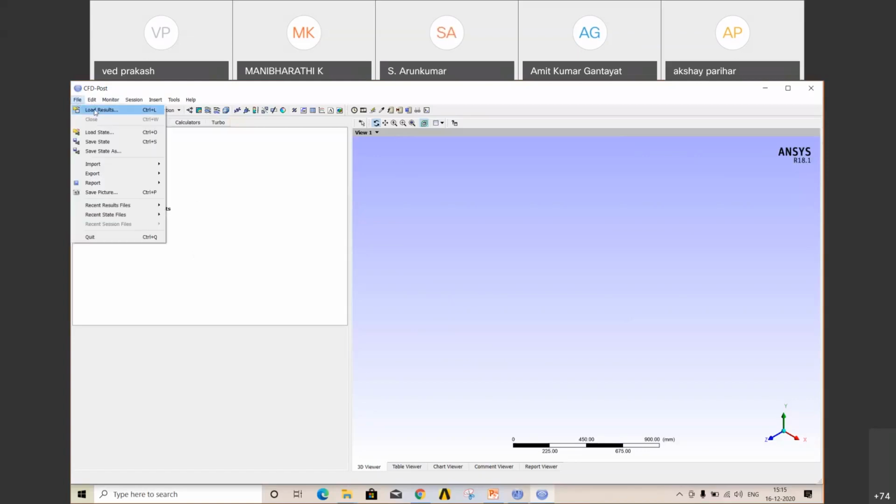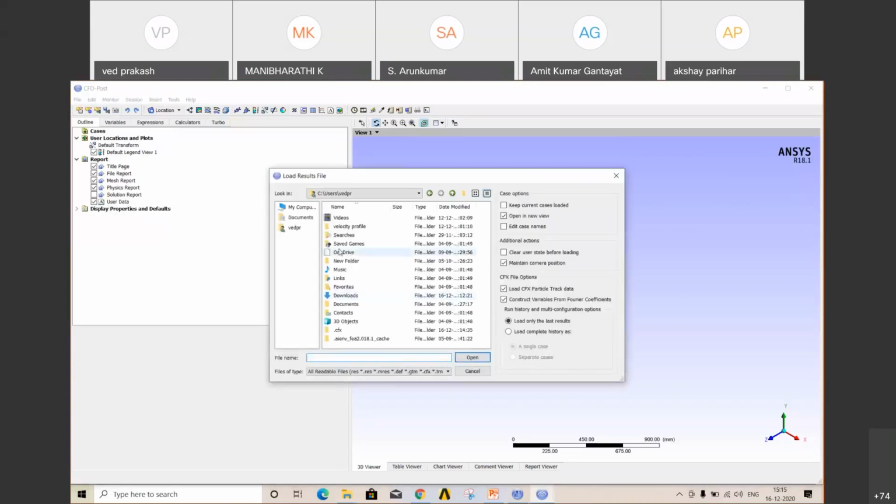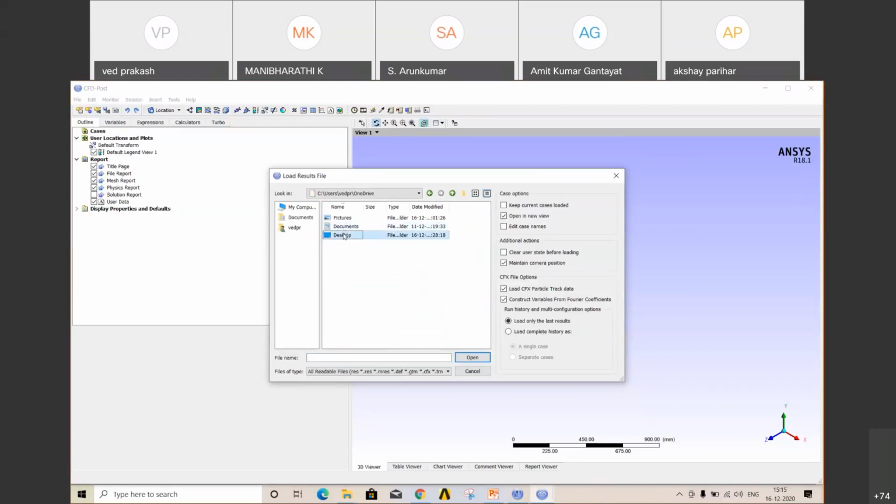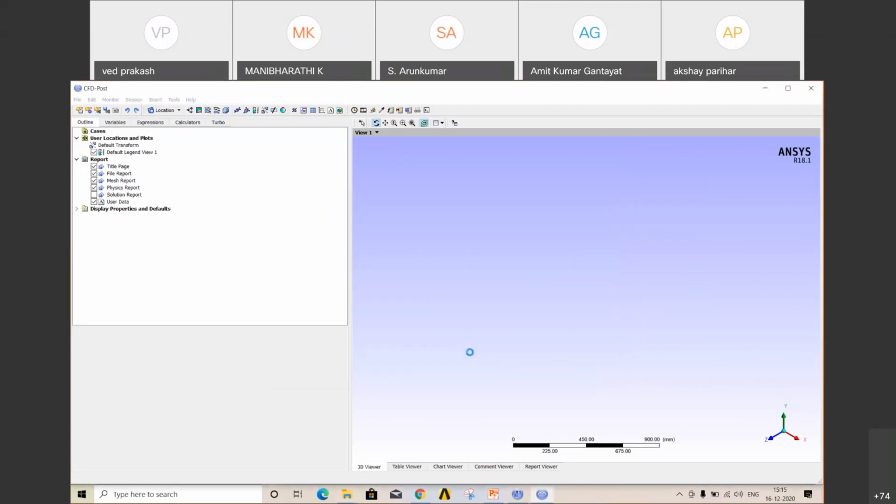Go to File, Load Results. Okay, I have saved in my CFD lab folder only. Go to Fluent, select the data file. It is loading.